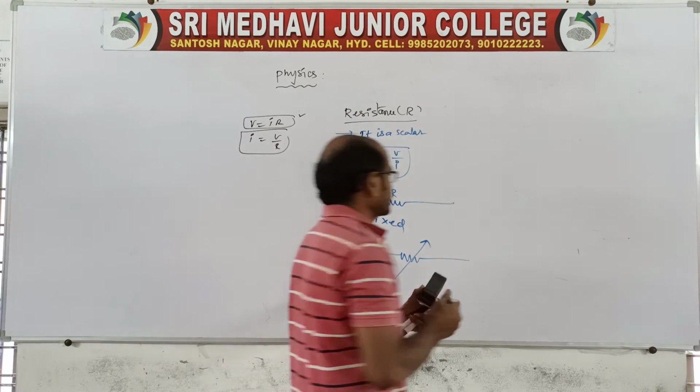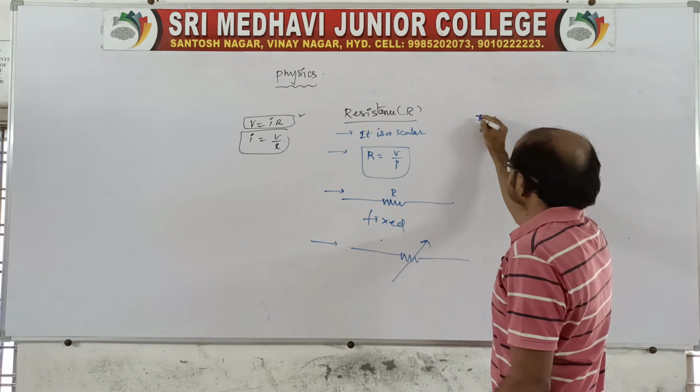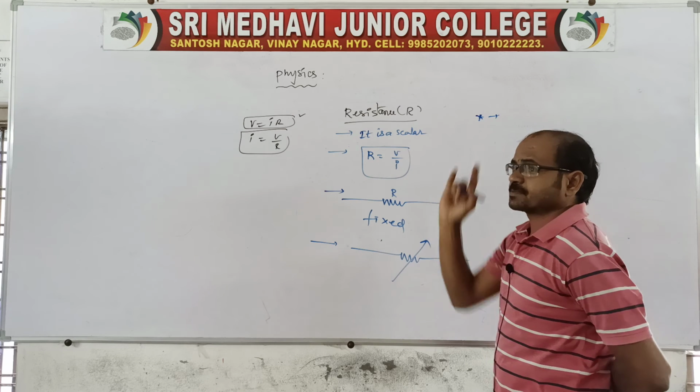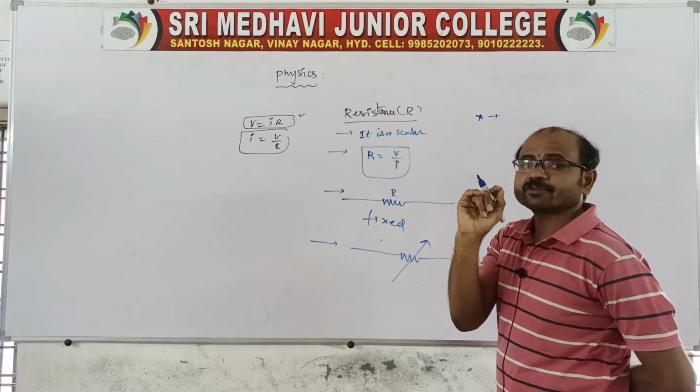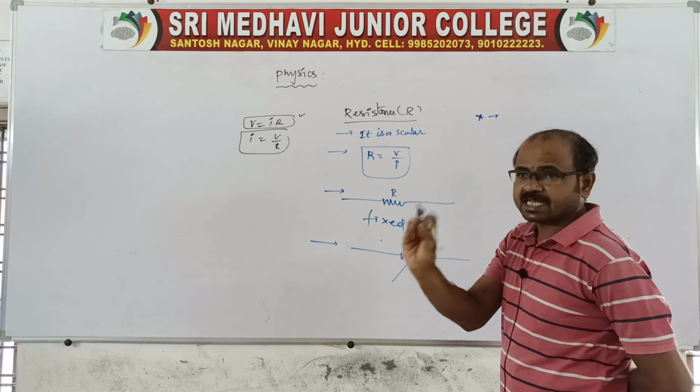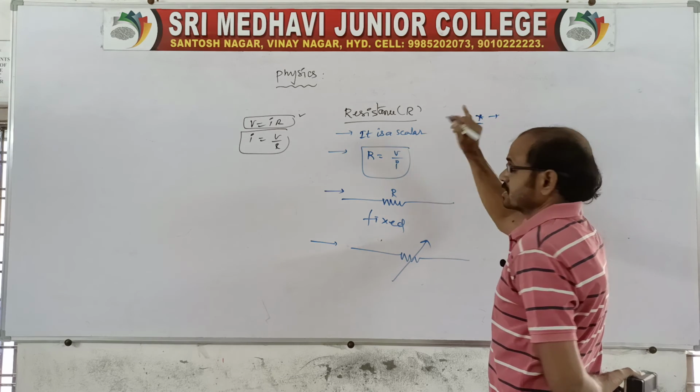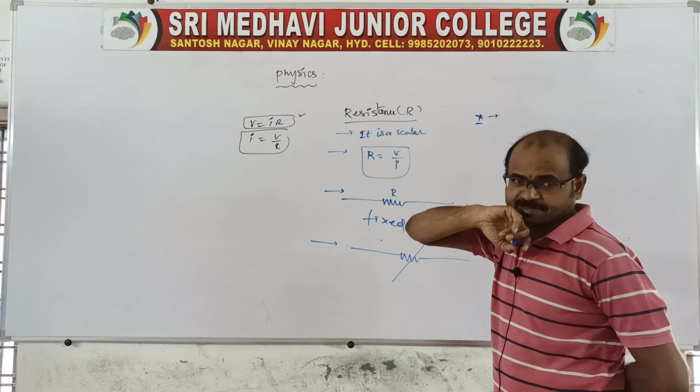Coming to the point, again I will tell you, resistance is a specific property of a material or substance.